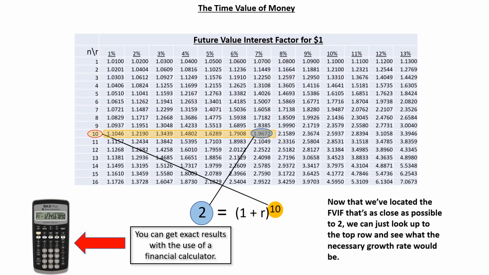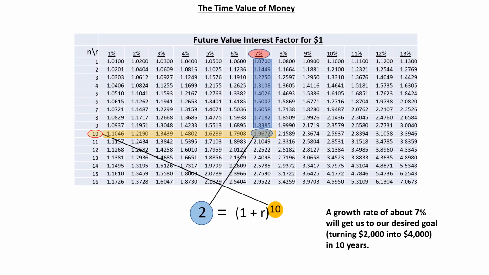Now that we've located the future value interest factor that is as close as possible to 2 on this future value of an amount table, we can just look up to the top row and see what the necessary growth rate would be. As you can see there, a growth rate of about 7% will get us to our desired goal of turning $2,000 into $4,000 in 10 years. Once again, if we used a financial calculator, we could see exactly, down to the last decimal point, what the necessary growth rate would be.